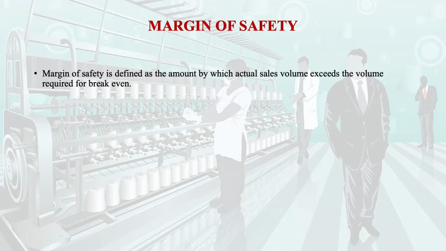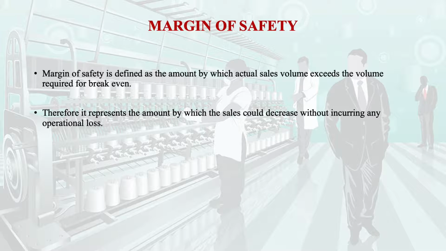Now another term which I want to discuss is the margin of safety. Margin of safety is defined as the amount by which actual sales volume exceeds the volume required for the break-even. Therefore, it represents the amount by which sales could decrease without incurring any operational loss.